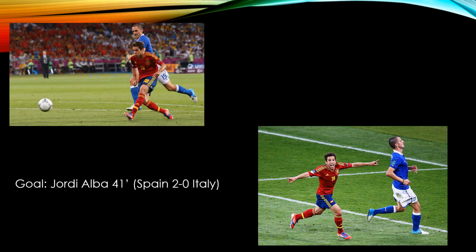Just before halftime, Xavi sends Jordi Alba through on goal and he beats Buffon to double Spain's lead. This Euro was where Jordi Alba made a name for himself, earning him a move to Barcelona that same summer.